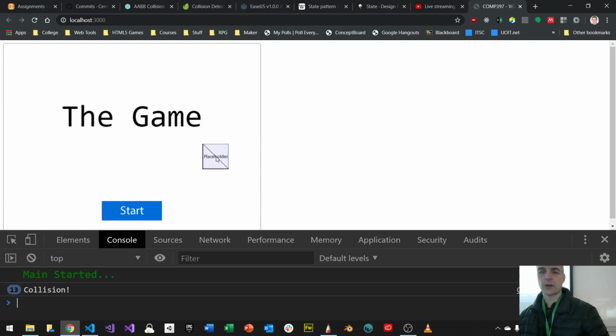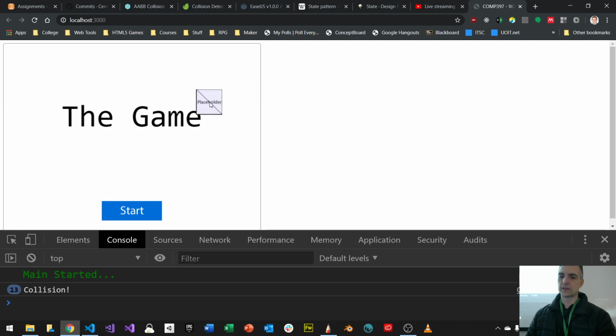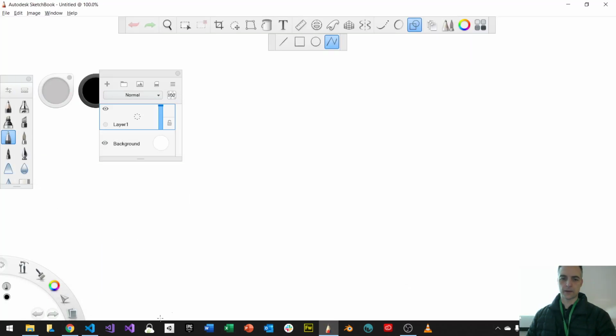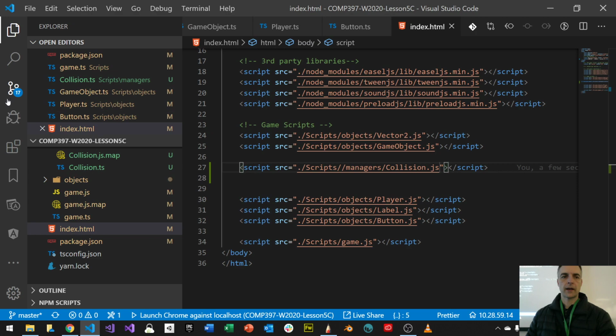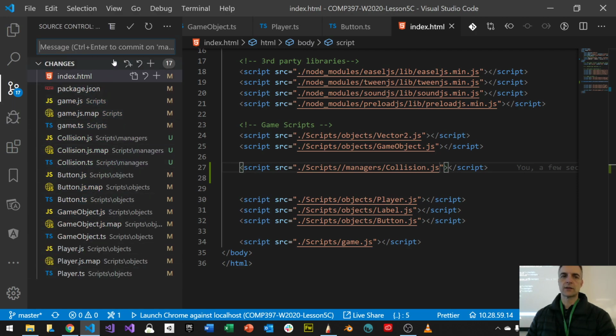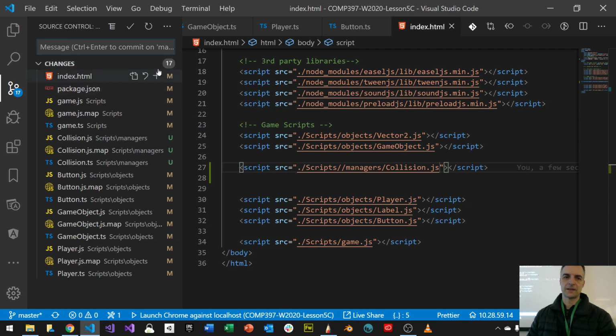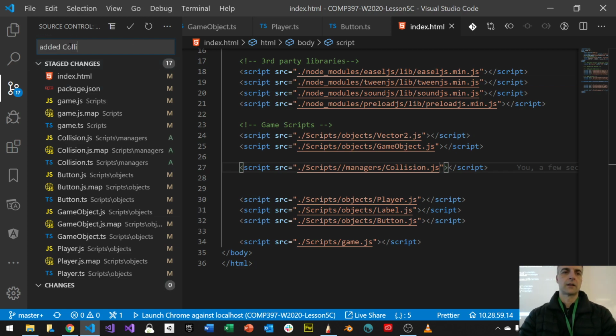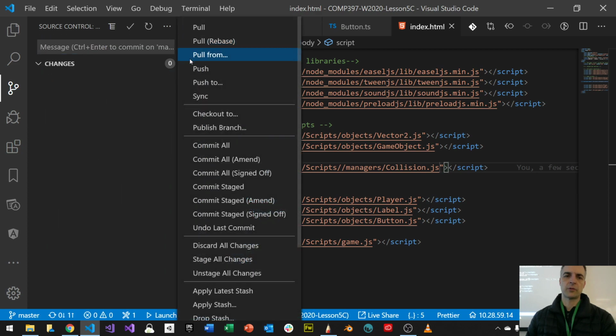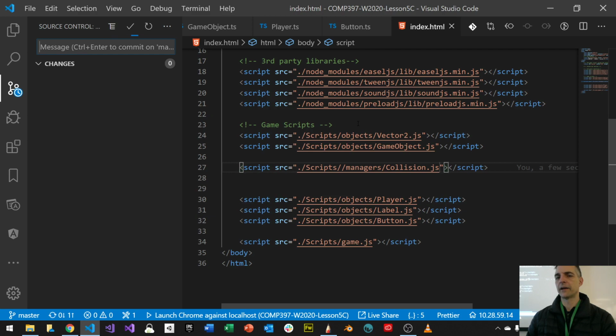Okay, questions around collision detection and collision manager? Okay, good. I'm going to save this up online. So let's put it up on GitHub. So again, let's go to our code. And we see that there's a bunch of changes. These are all the changes. I'm going to add these to the staging area here, all of them. Let's add them on again. There we go. I'm going to say added collision manager, because that's what we did. And we made some other minor changes, but this is enough. Okay, and then push. We're going to push this up on GitHub.